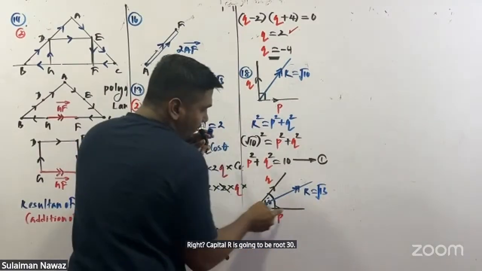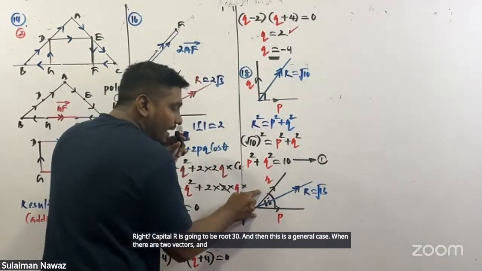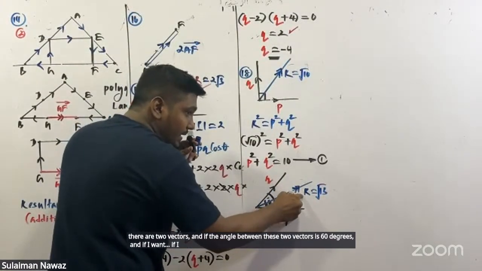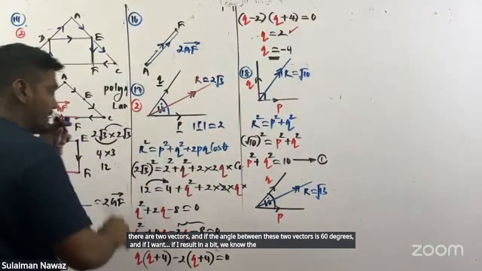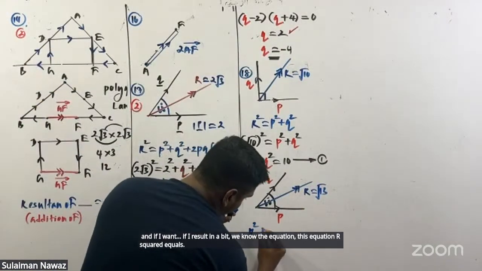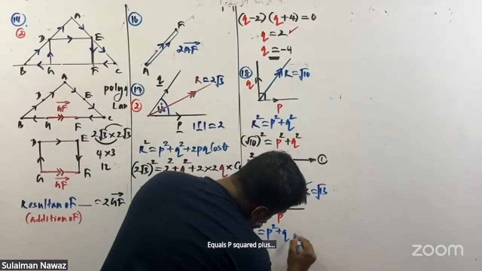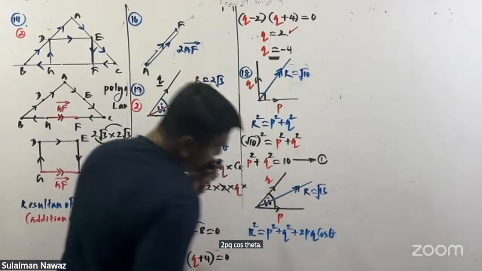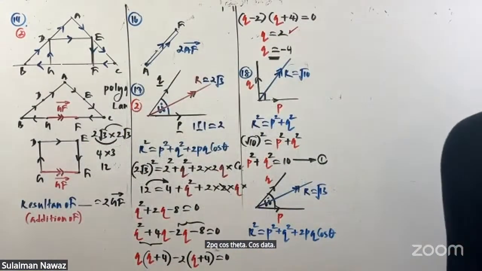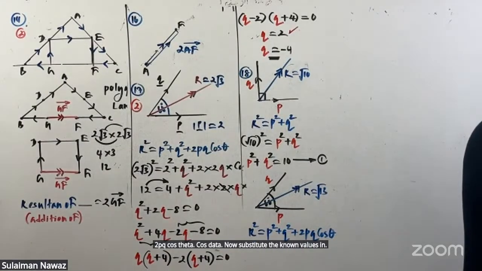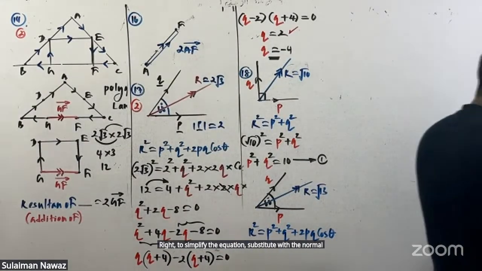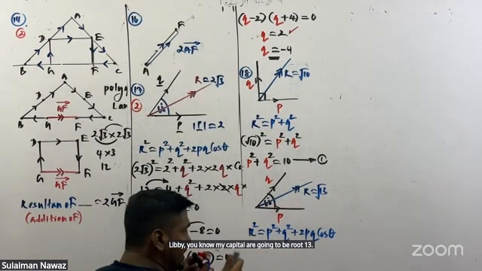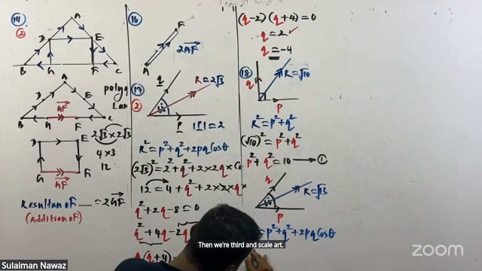This is a general case, when there are two vectors and the angle between them is 60 degrees, and I want to find the resultant vector. We know the equation: R squared equals P squared plus Q squared plus 2PQ cos theta. Now substitute the known values and try to simplify the equation. We know my capital R is going to be root 13. Then root 13 squared.